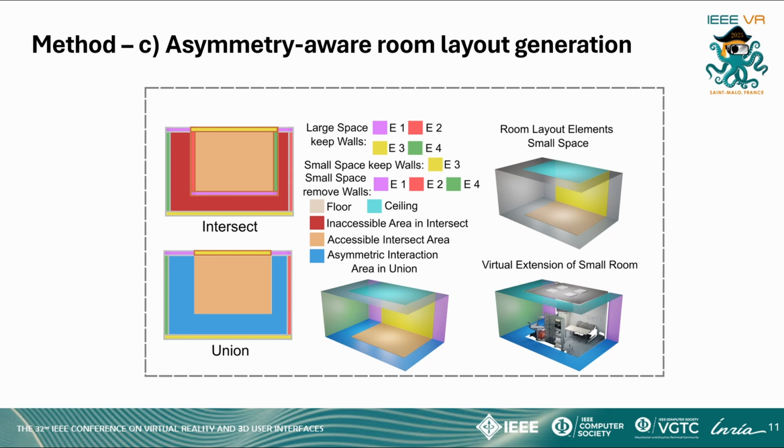As shown in the image, we remove walls E1, E2, and E4 from the smaller space, as they would prevent the user in the larger space from accessing the asymmetric interaction area. However, E3 remains as it is part of the union space. This approach enables users to fully utilize their own space during collaboration and access all resources required for the collaborative task.